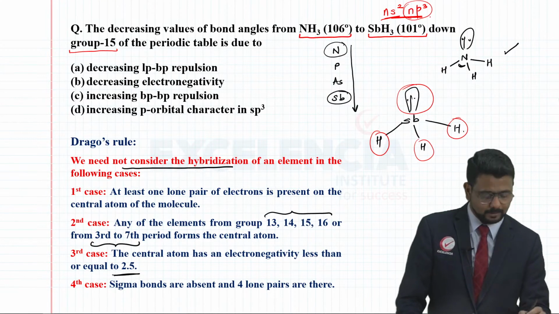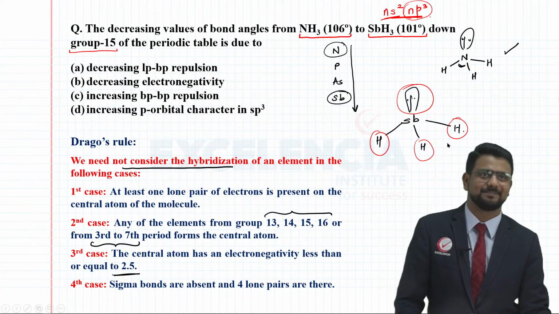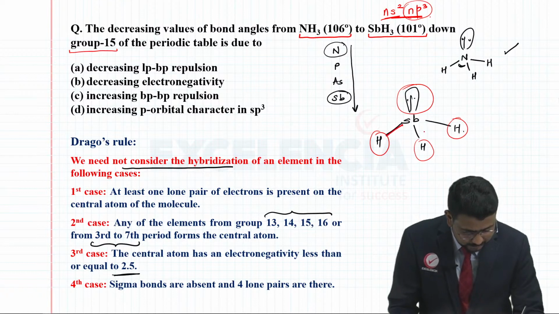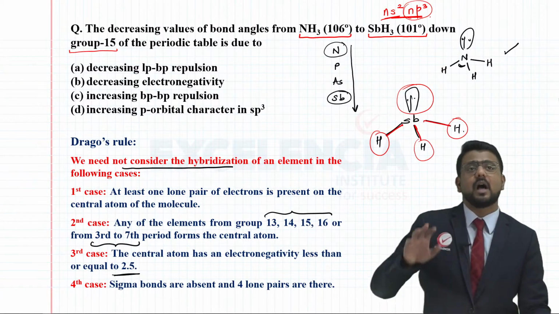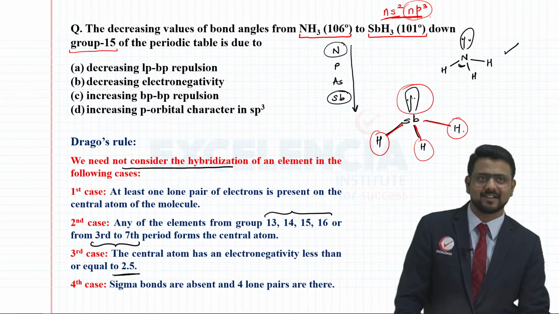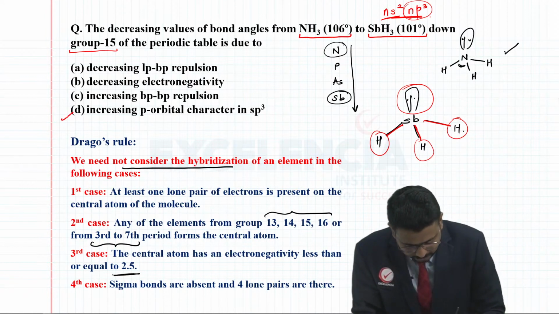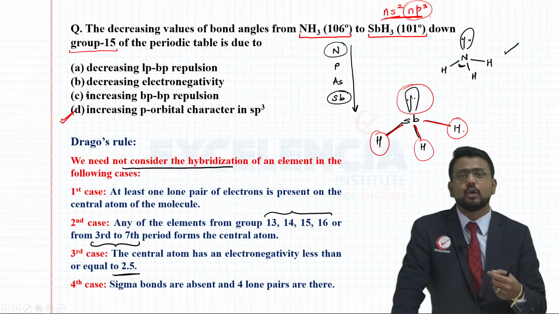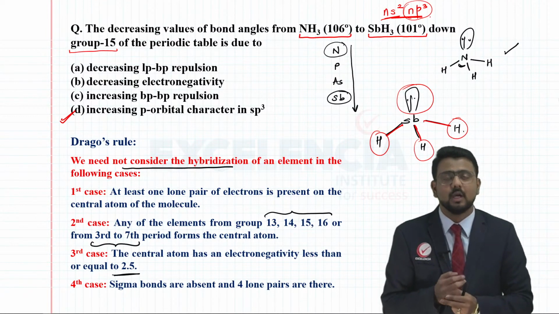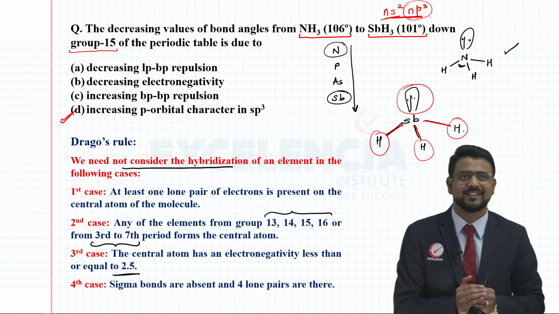So, overlapping involving p orbitals of antimony and s orbitals of the hydrogen, right? So, we can clearly say here that in this particular structure, in these bonds which are present, there is a higher percentage of p orbital characteristics, right? And that's precisely the reason your answer here should be D. So, as and when you are going down the group, because of this particular rule, that is nothing but Drago's rule, you have to consider the concept of not having hybridization, right?